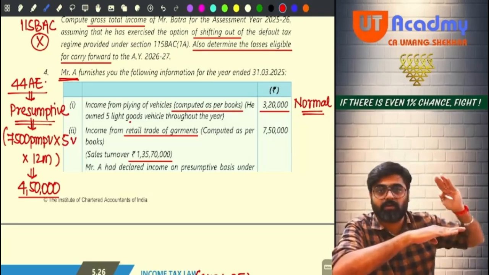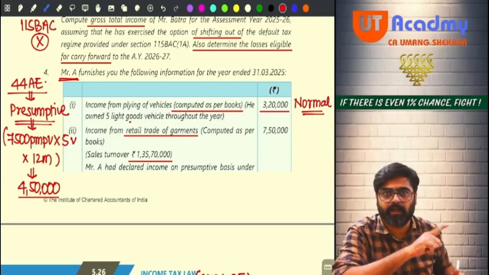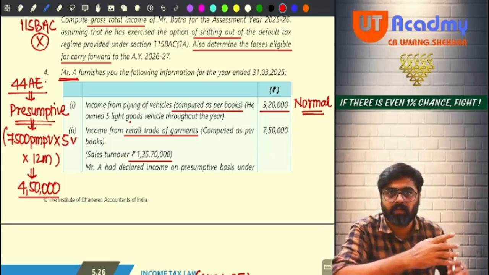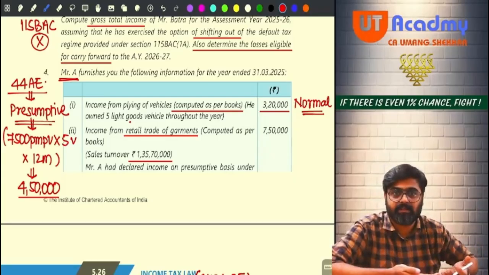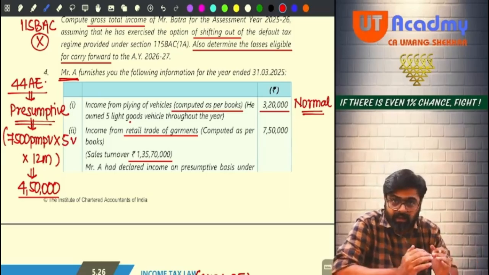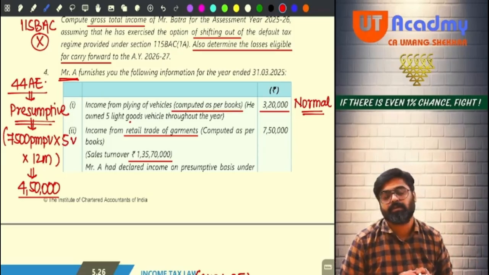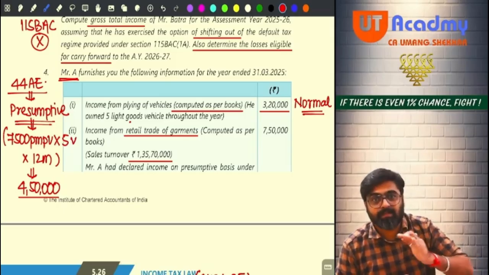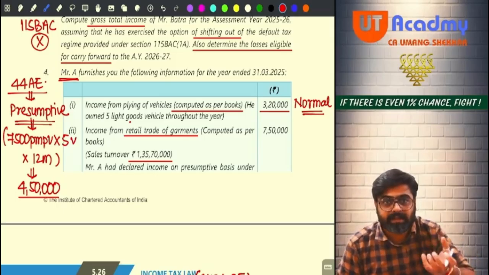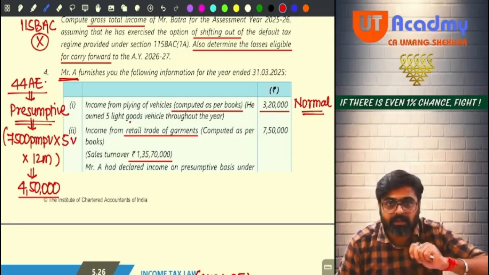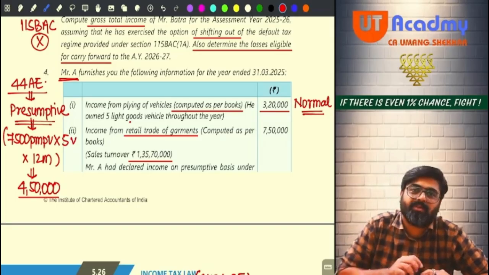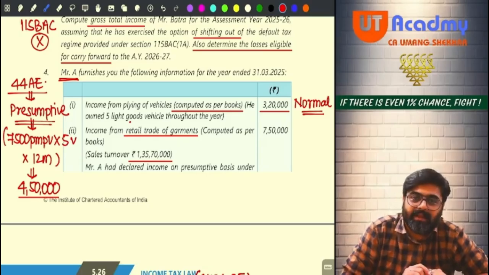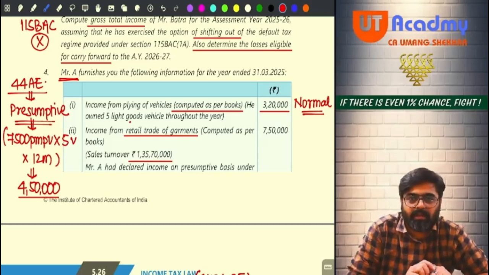Turnover should be 2 crores or less. Don't talk about 3 crores right now. To take that 3 crores, out of this year's receipts, 5% or less should be in cash, as well as 5% or less of payments should be in cash. Both should be satisfied. Hello, sir. Then I can take what? 3 crores, no? Otherwise 2 crores is the limit.